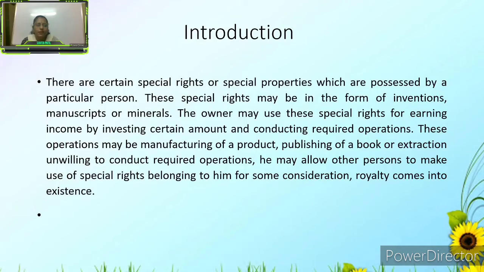Students and my dear friends, human beings have special qualities, like inventions, manuscripts, and minerals. For these inventions, they want to use their special rights, for the purpose of earning a certain amount by their speciality. By their inventions they want to earn some income. So the question arises of how we can get the royalty. There comes the term royalty.